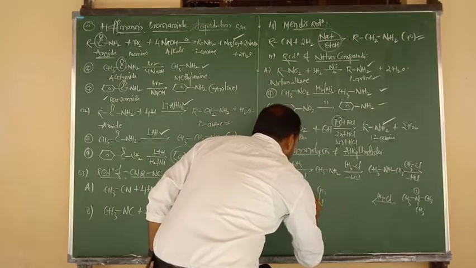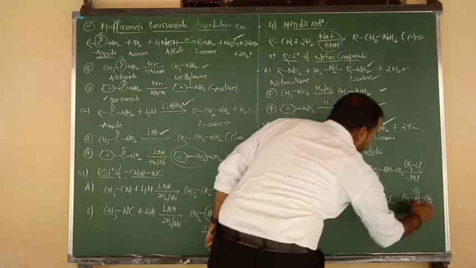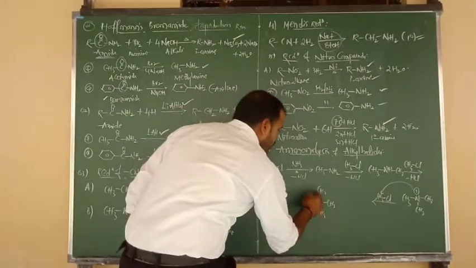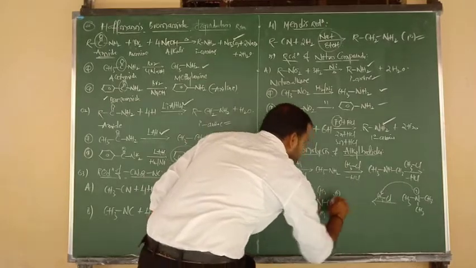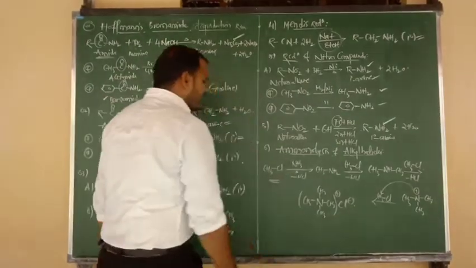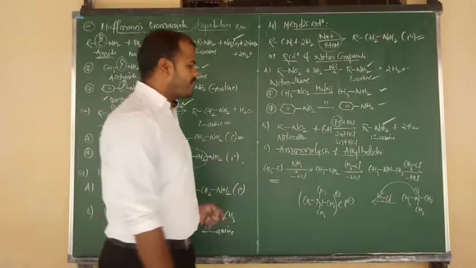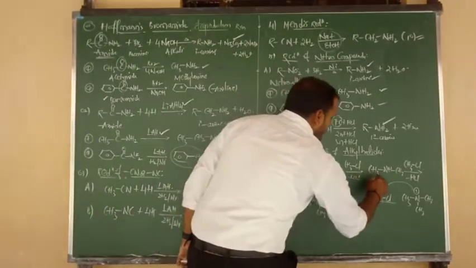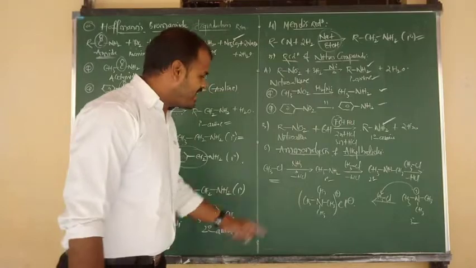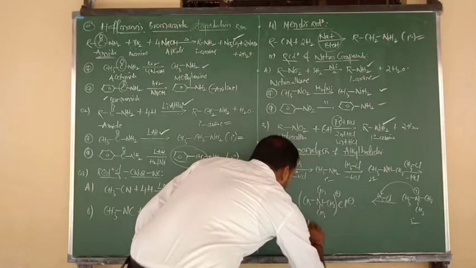One methyl, two methyl, three methyl, four methyl. Already around the nitrogen three methyl groups are there. By using the lone pair, we are making a new bond with CH3. That's why it contains the charge plus, and here Cl contains the charge minus. So this is the alkyl halide example, methyl chloride. Methyl chloride on reaction with ammonia forms the primary amine, then the secondary amine, then the tertiary amine, and the last one is quaternary, nitrogen connected to four groups.